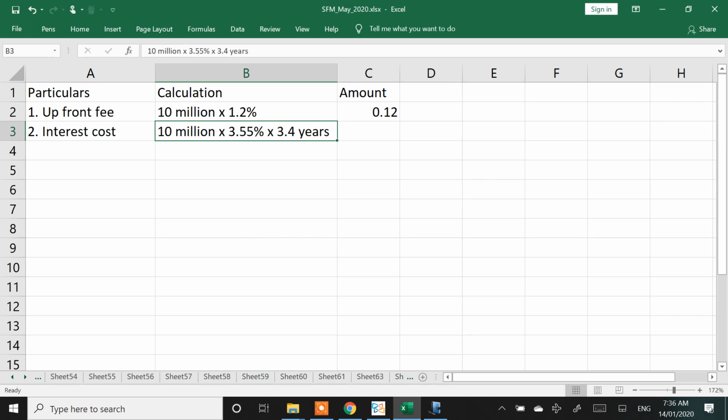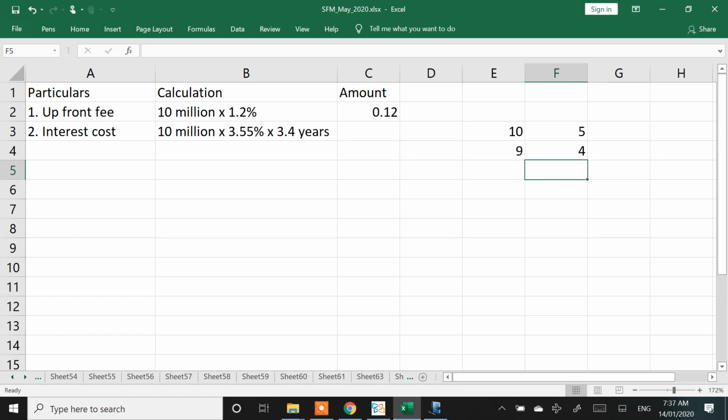Why 3.4 is, initially you will pay on 10 million, then you will pay on 9, 8, 7, 6, it will keep reducing. I don't have the calculation on how the loan is to be paid. They have said the average duration is going to be 3.4 years. How that average duration is technically calculated is, 10 million is outstanding for 5 years, 9 million is outstanding for 4 years. You would have done something called average due date. You will do sum of product by sum of weights.